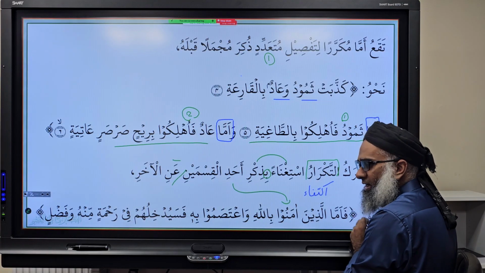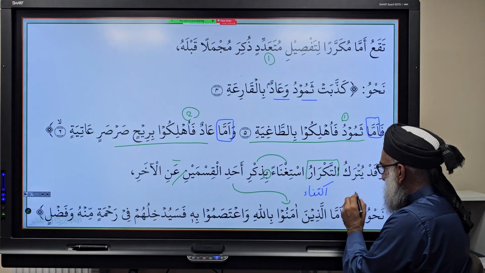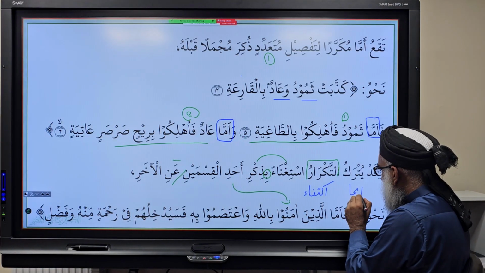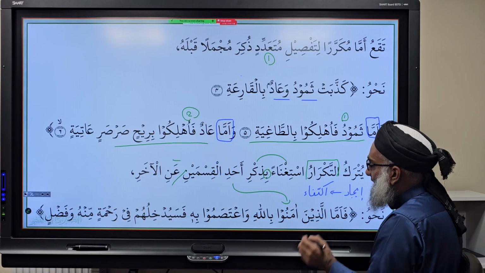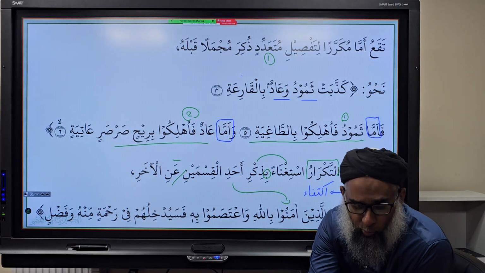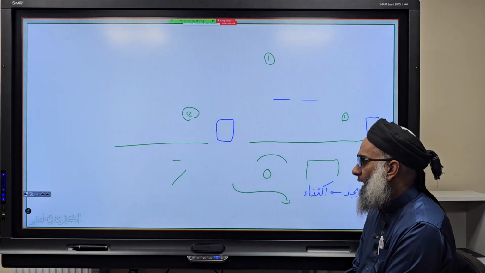It's ijaz. What form of ijaz? Iktifa. It's ijaz, but the form of ijaz is iktifa. You rely on one of two things to understand the meaning of the other.